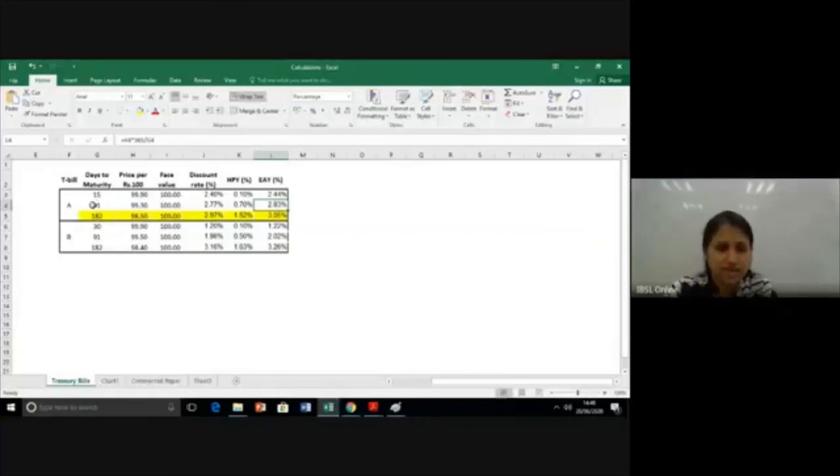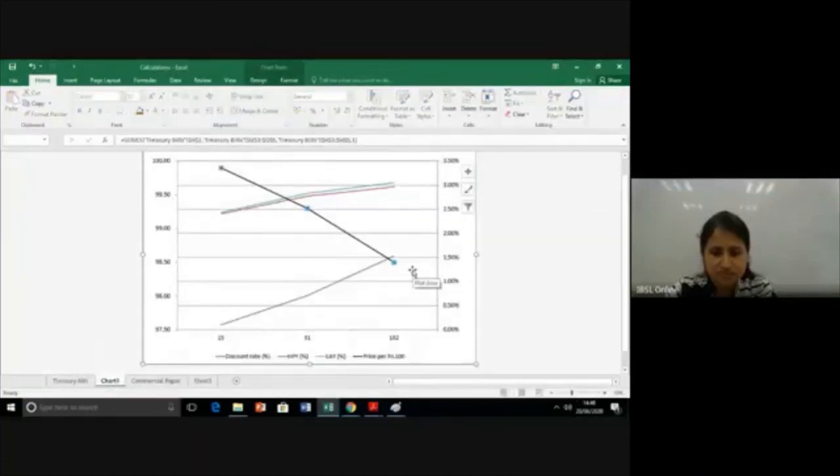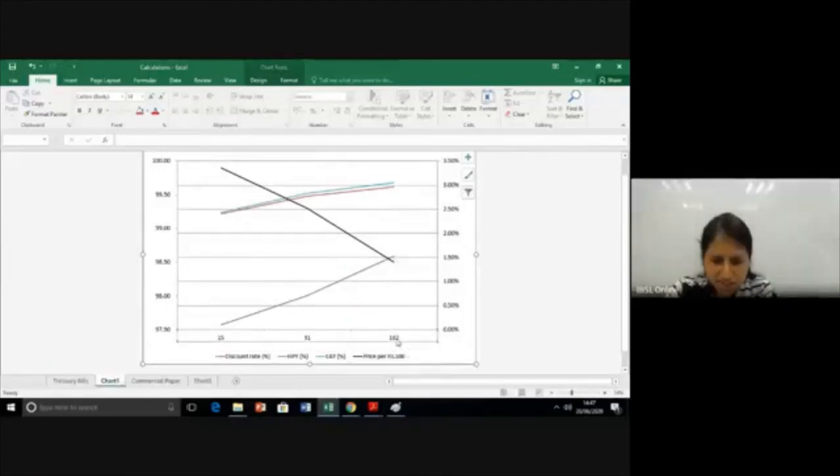Okay. Same situation with this. And again, similar is in Treasury Bill B. That is what I've done in a graphical form here. So here you can see the price movement to the days to maturity and the yield movement. When the days to maturity goes from 182 to 91 and 15, the yield keeps dropping. Why? Price increases. Because of that, yield also declines.